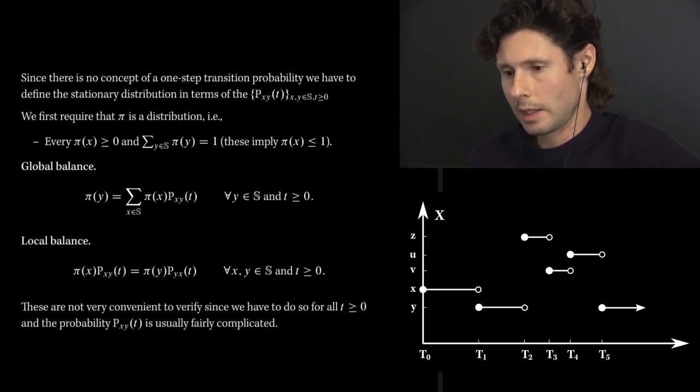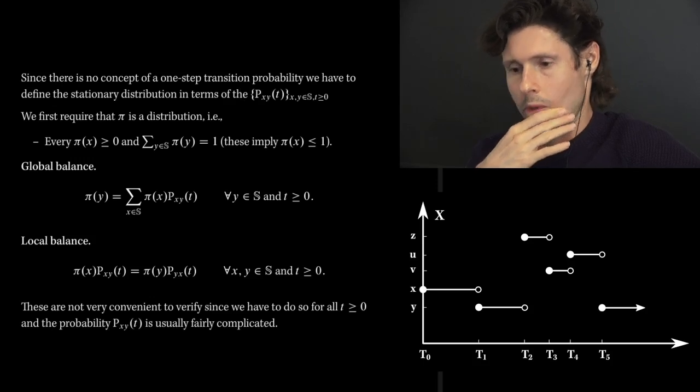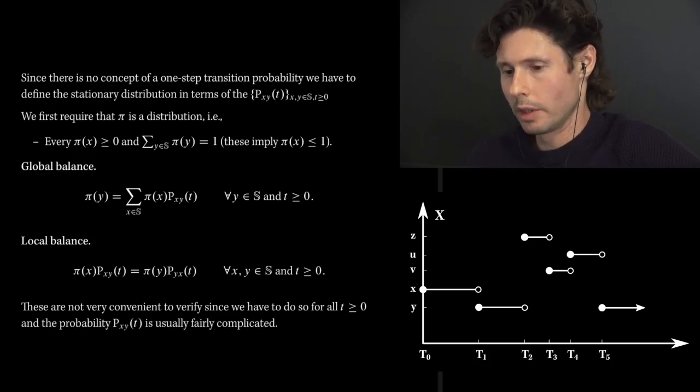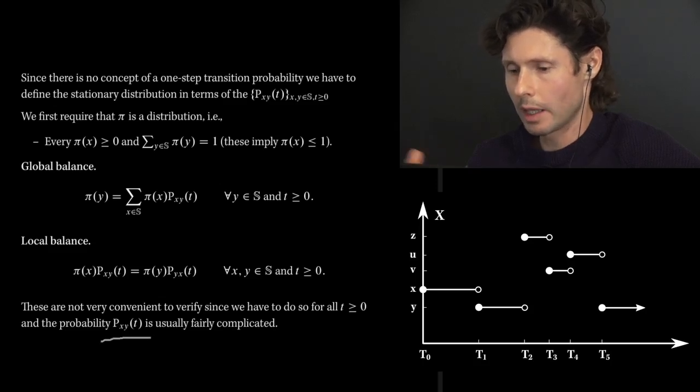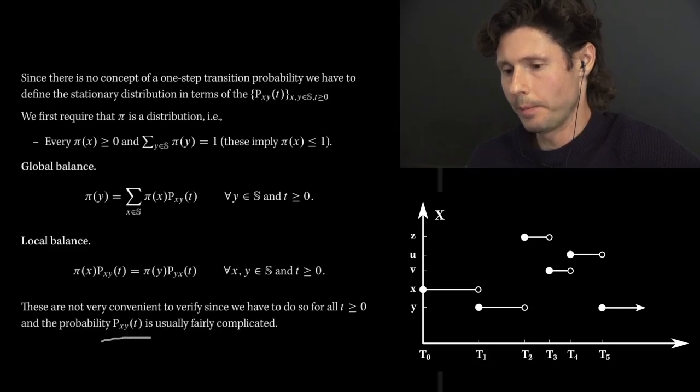You can see that these conditions are a little bit cumbersome. They're not going to be very convenient to verify, and that's because these probabilities are typically very complicated. They're also defined, not just over all states, but for all times t.